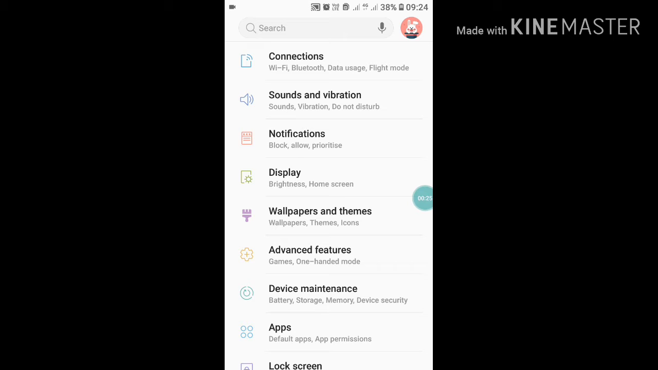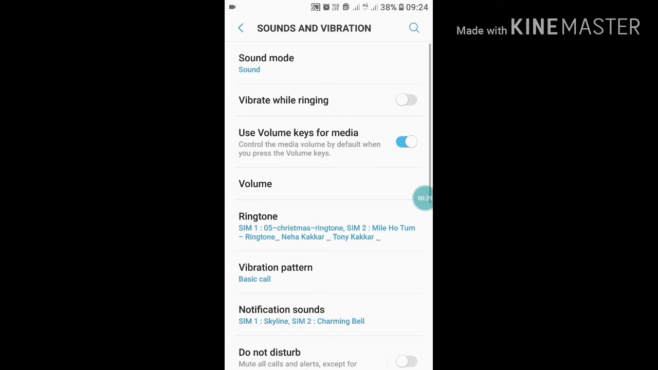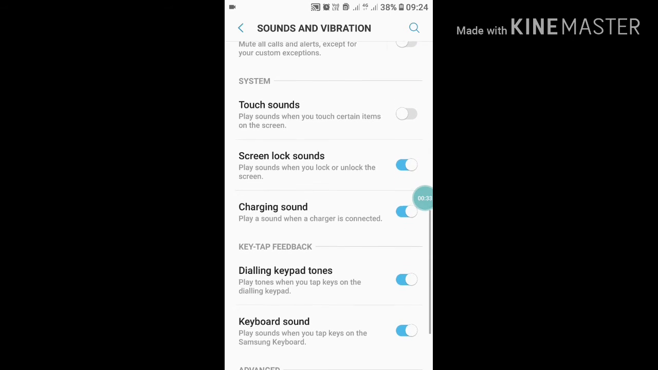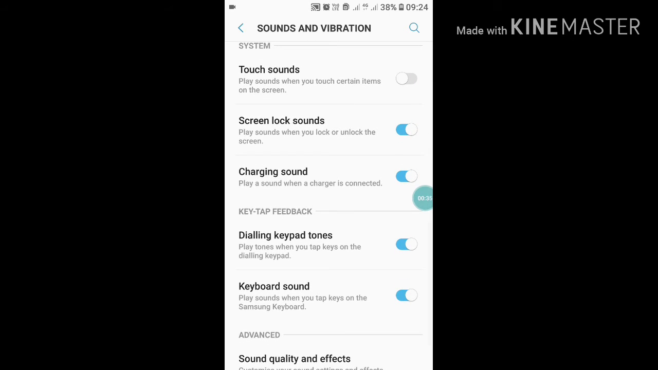Now click on sound and vibration setting. Click on sound and vibration setting. Now scroll down. After scrolling down you will see an option keyboard sound. Now you have to turn it off.